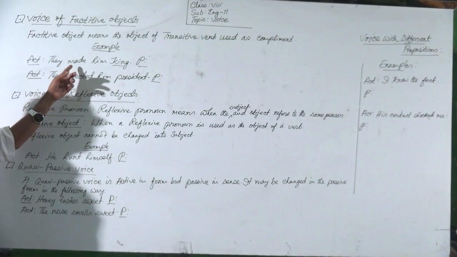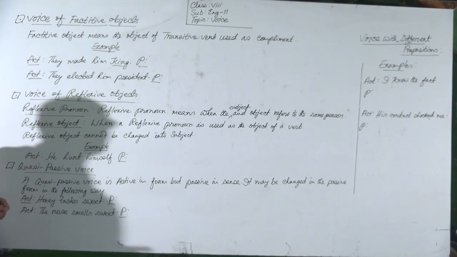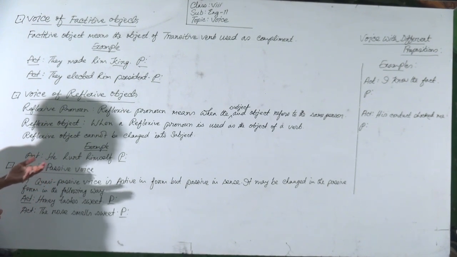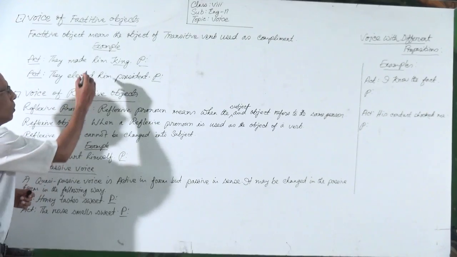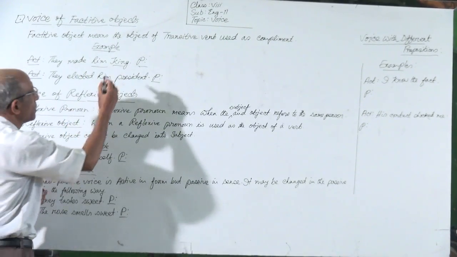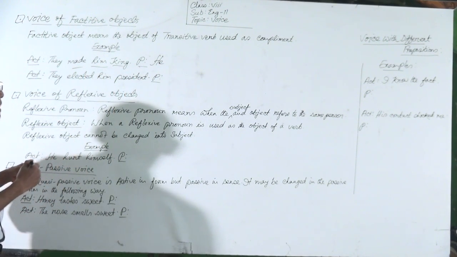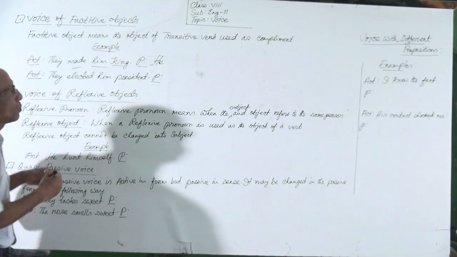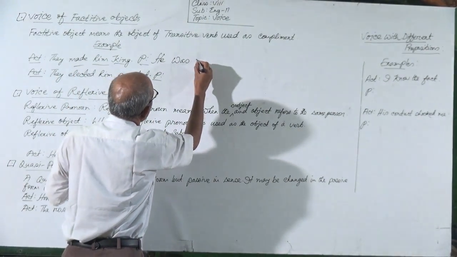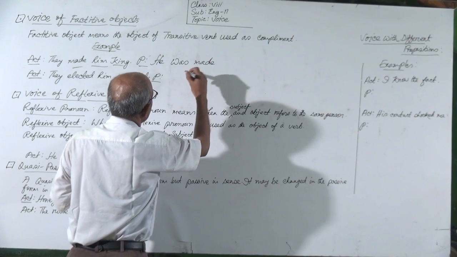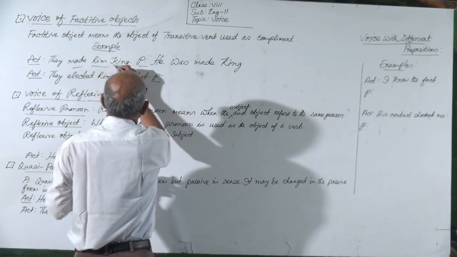Here, this verb needs one more object, so this is a factitive object. After the personal object, the object we use is called the factitive object. In this case, at first you have to make the personal object the subject. So the subject will be he, then the to be verb, as the tense is past indefinite, will be was. So it will be he was. Then the past participle of the verb made, also made. Then the retained object, king, the factitive object.